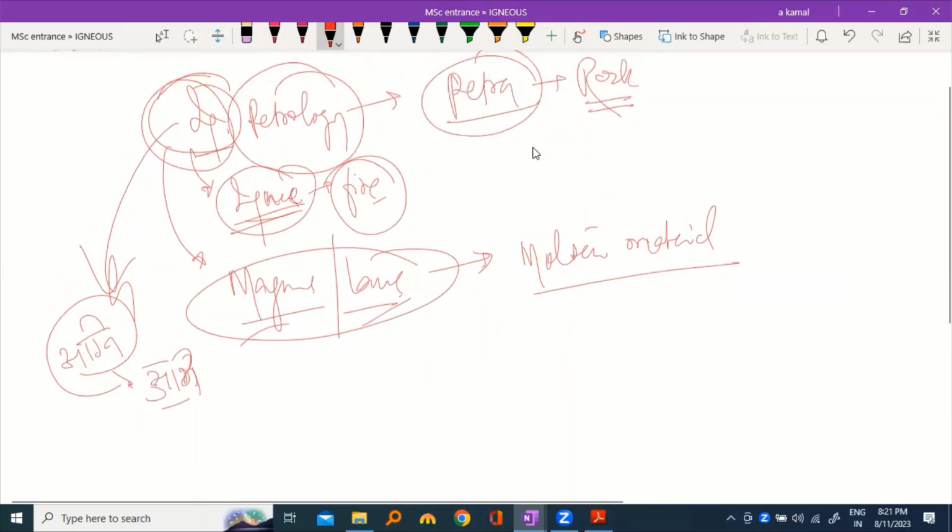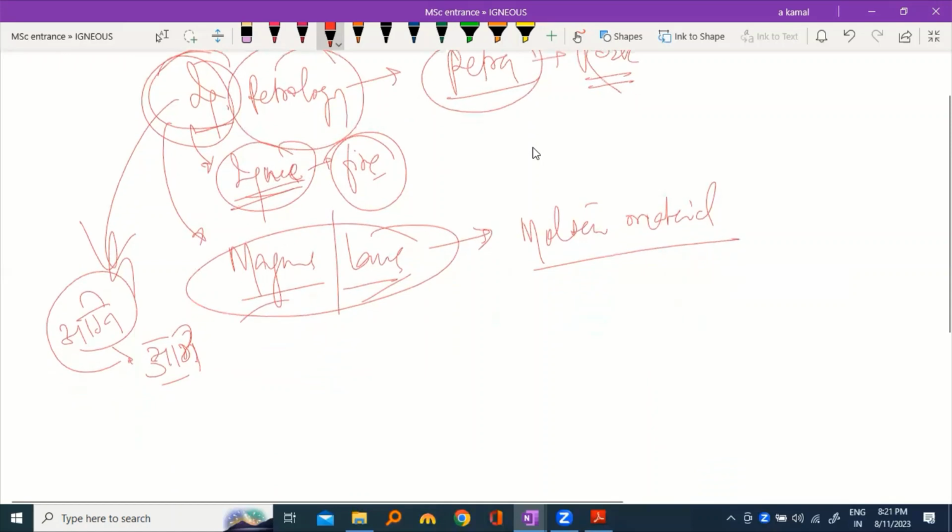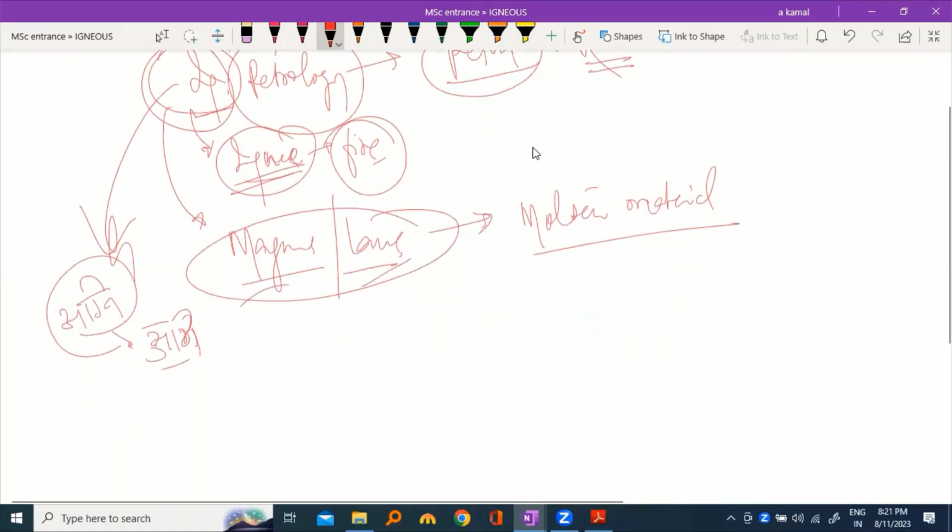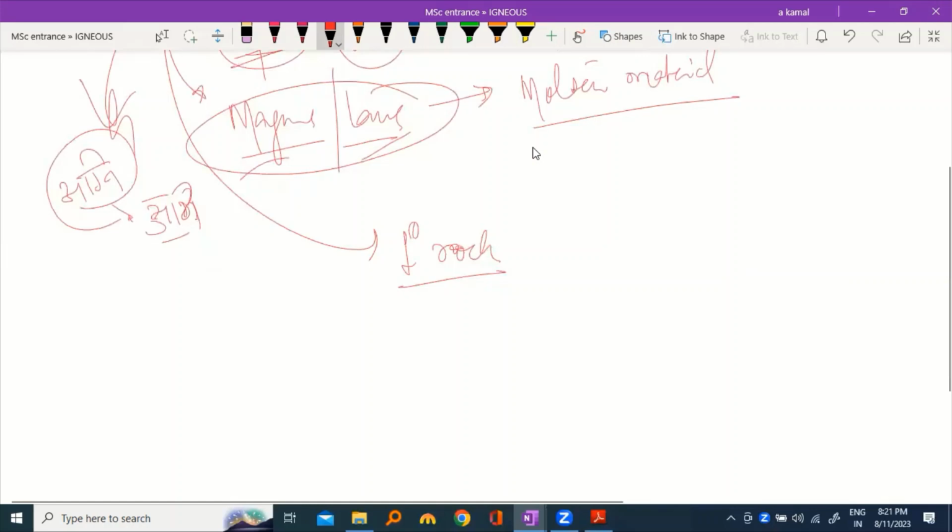So igneous rock is a very primary rock. It is formed from the magma, so it is a very primary rock. All the other rocks have been derived from the igneous rock, because when igneous rock is exposed on the surface, weathering and erosion produce sediments from the igneous rock, and from the sediment you get sedimentary rock.